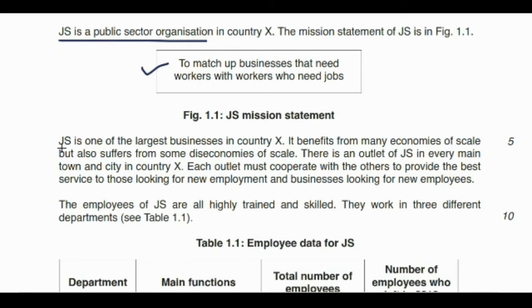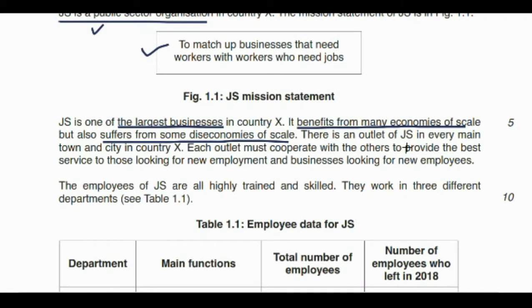Moving on, they're saying that JS is one of the largest businesses in the country, so it is large in size. Definitely it must be, because it is a public sector organization. It benefits from many economies of scale but also suffers from some diseconomies. So it does benefit from economies of scale, but because it is a large business, it is also suffering from diseconomies of scale.